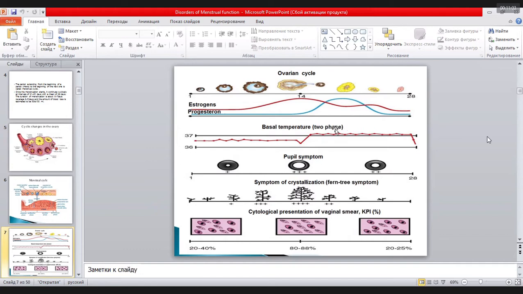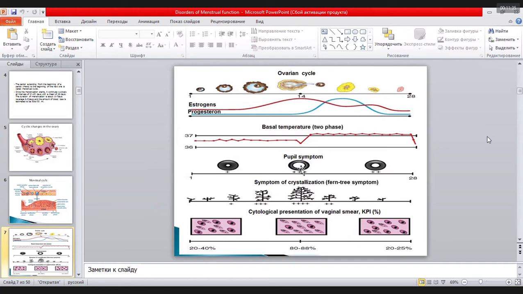Another test can also show us whether the woman has ovulation or not. It is the pupil symptom. Pupil, it's not the pupil from school, it is the pupil in the eye. What does the pupil symptom mean? It is the accumulation of mucus in the external os of the cervix, not in the eye, as some student told me, but the external os of the cervix.